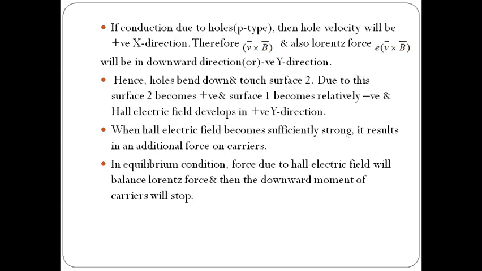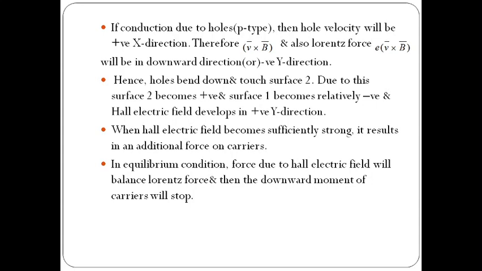Therefore, v bar cross b, that means x into b, x into z, a bar x into a bar z is in minus y, and also the Lorentz force A into V bar cross B bar will be in the downwards direction. So the resultant or total Lorentz force, the direction is in the negative y direction. The magnetic force acting on holes will be in the negative y direction. Hence holes bend down. Again, the holes will touch surface 2.